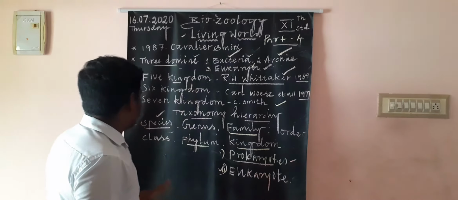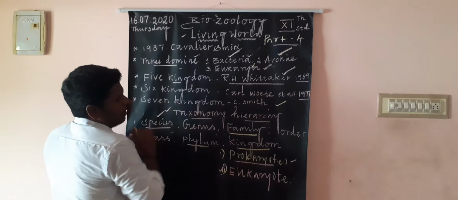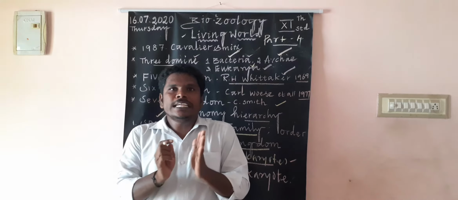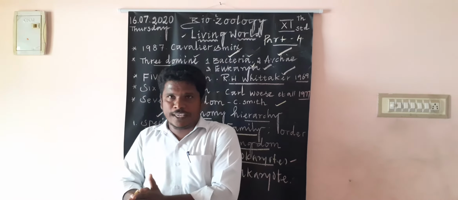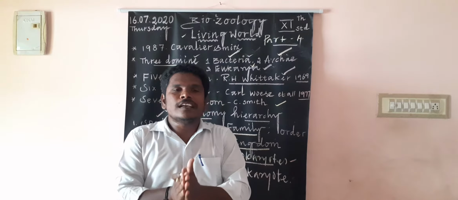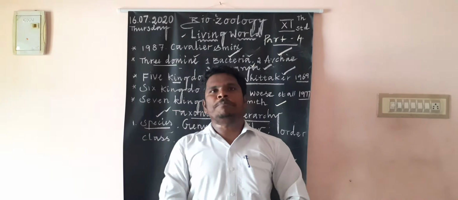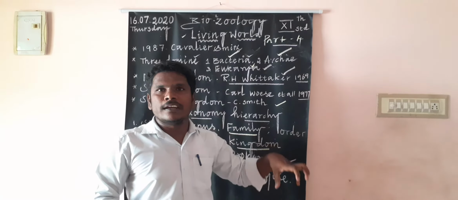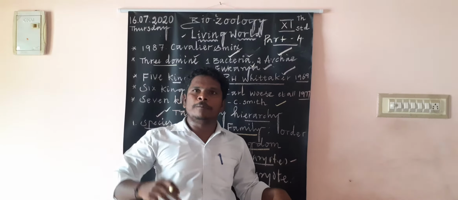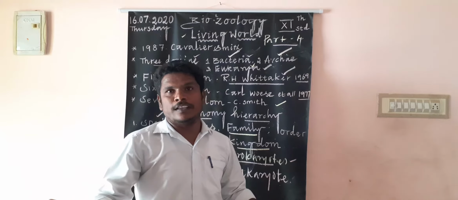Okay. Thereafter, the taxonomy hierarchy. The taxonomic hierarchy is a biological classification. It includes seven major categories: kingdom, phylum, class, order, family, genus, then species.